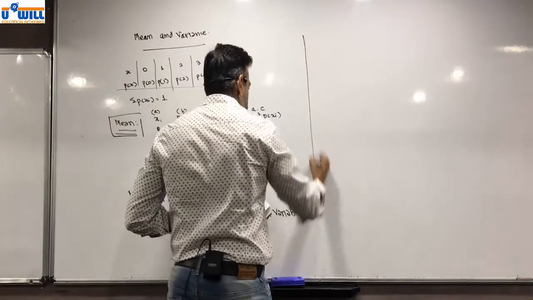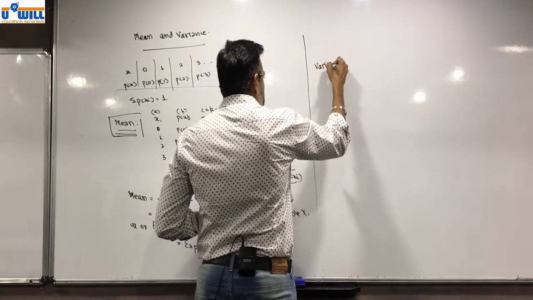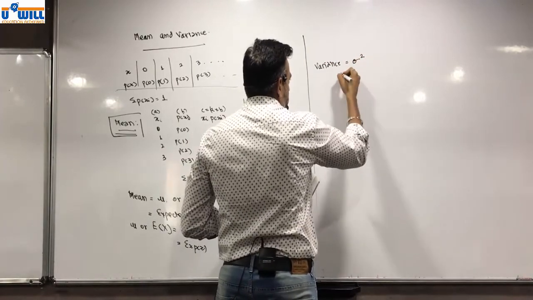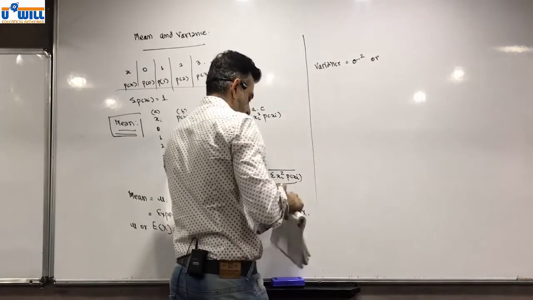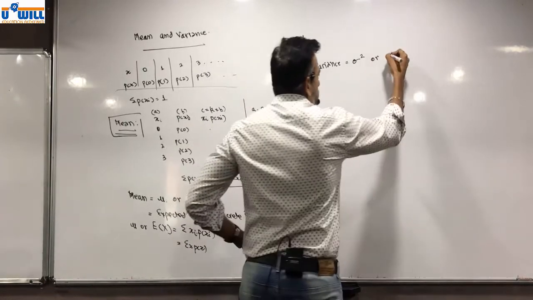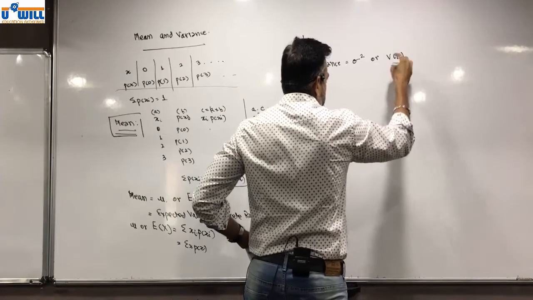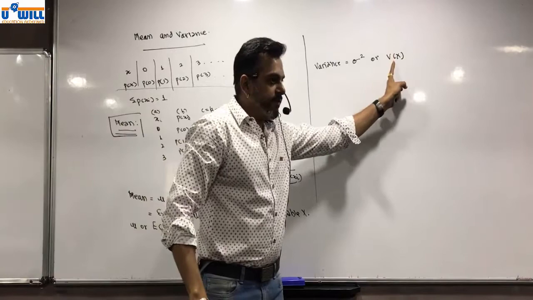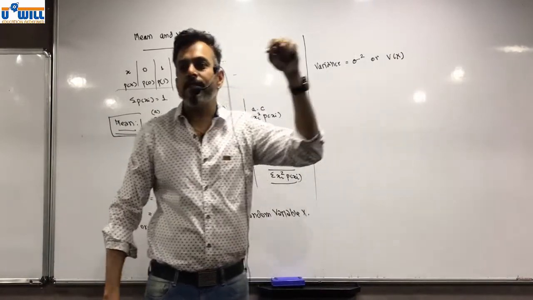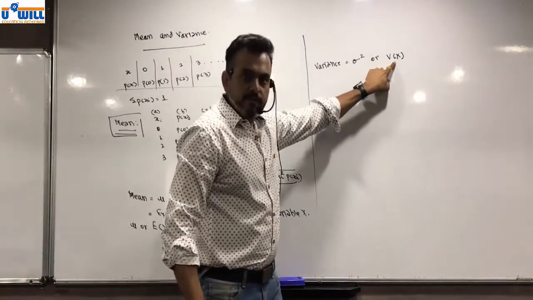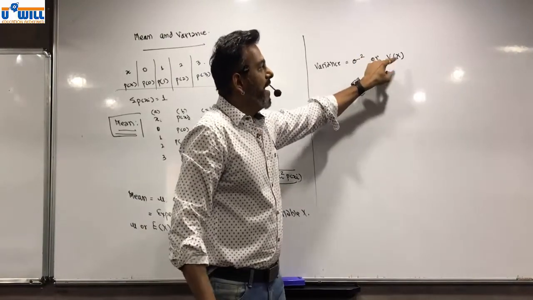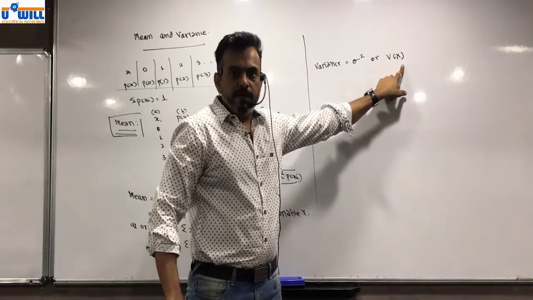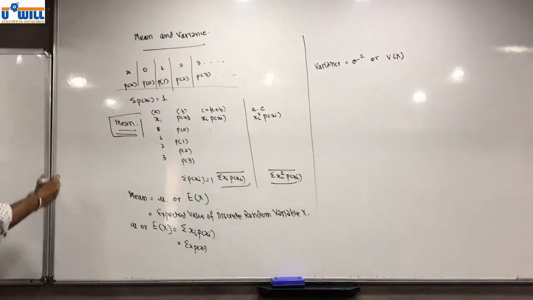Now we go for variance. Variance is equal to sigma square or V of x, variance of discrete random variable x. ये V of x is a denotion, but V of x at least it denotes variance of x. Is this clear? Normal. We used to find variance.